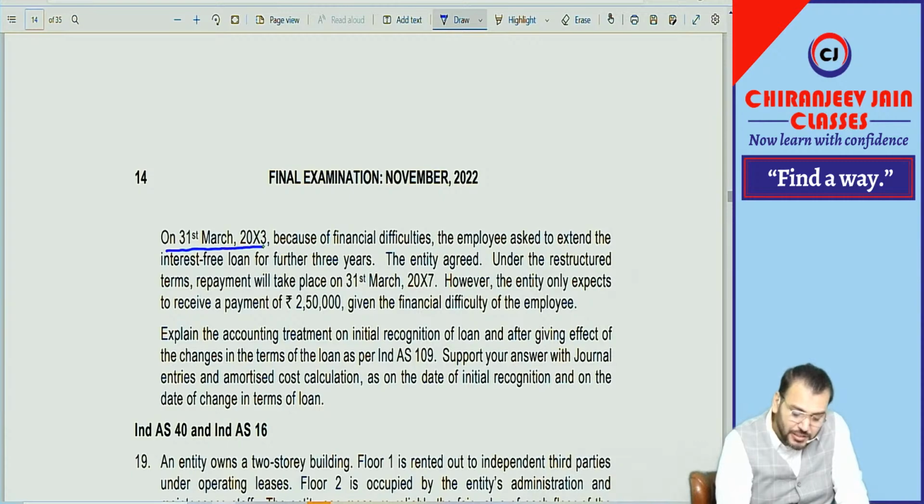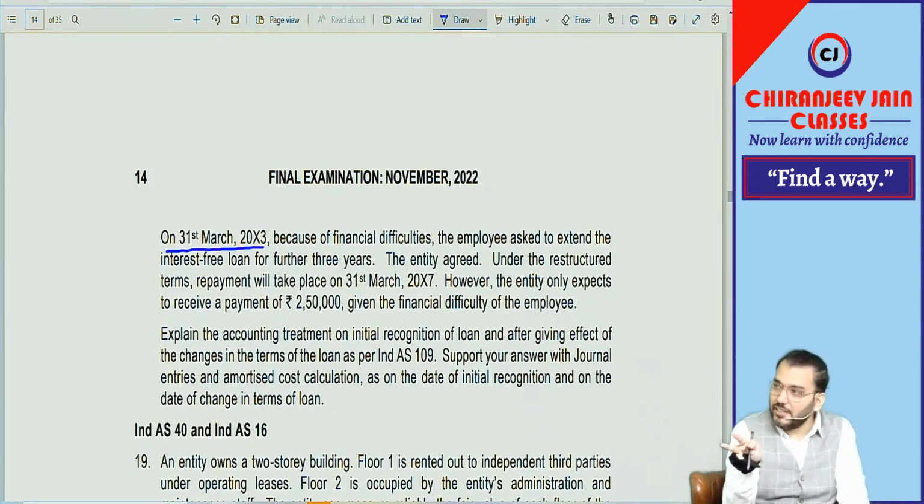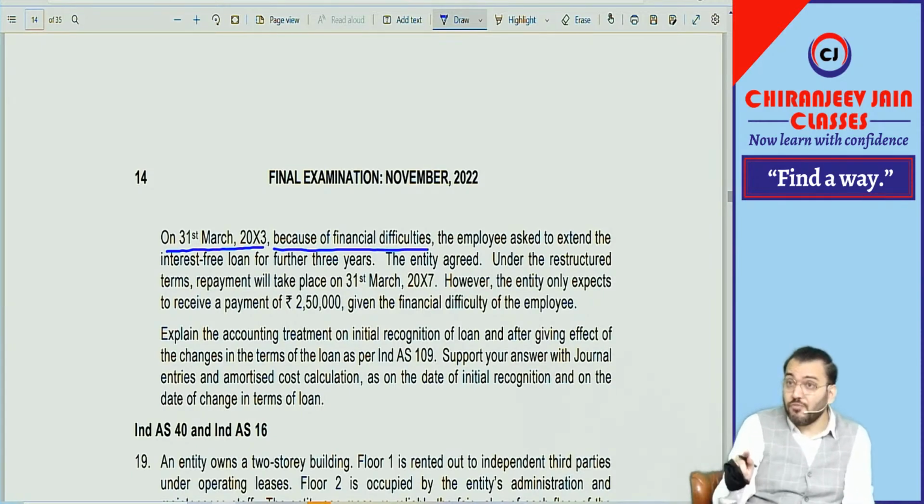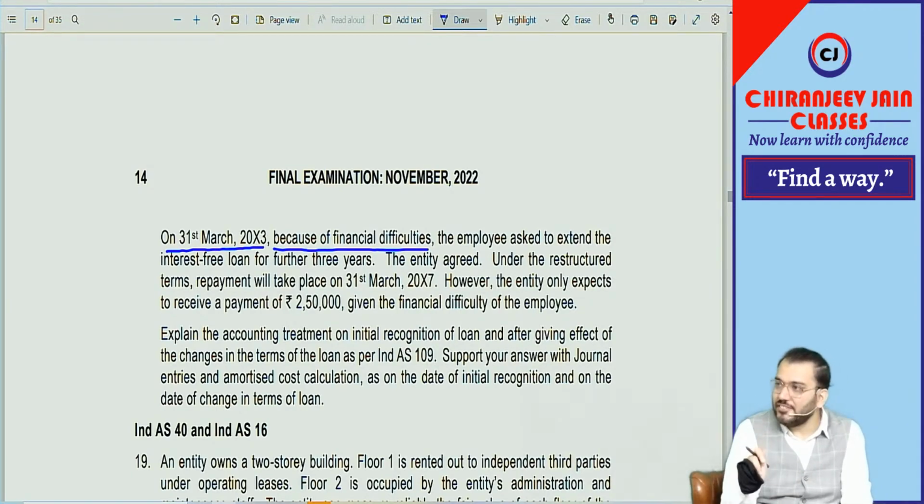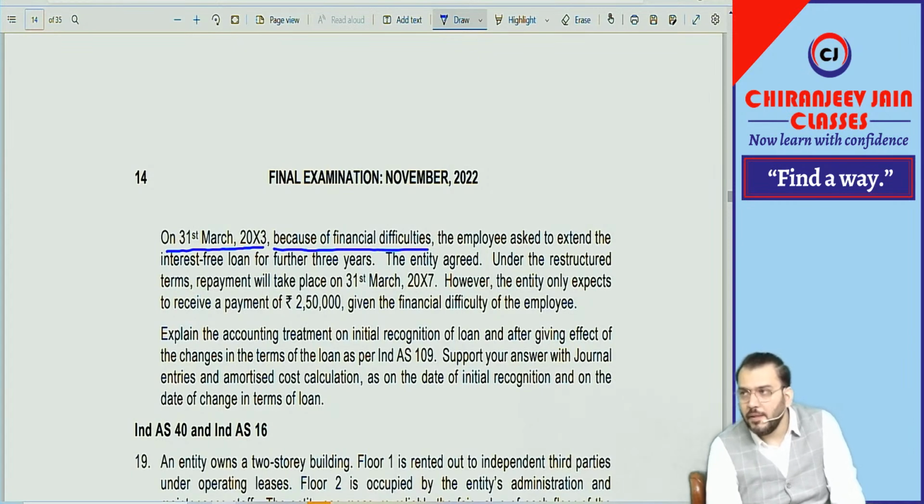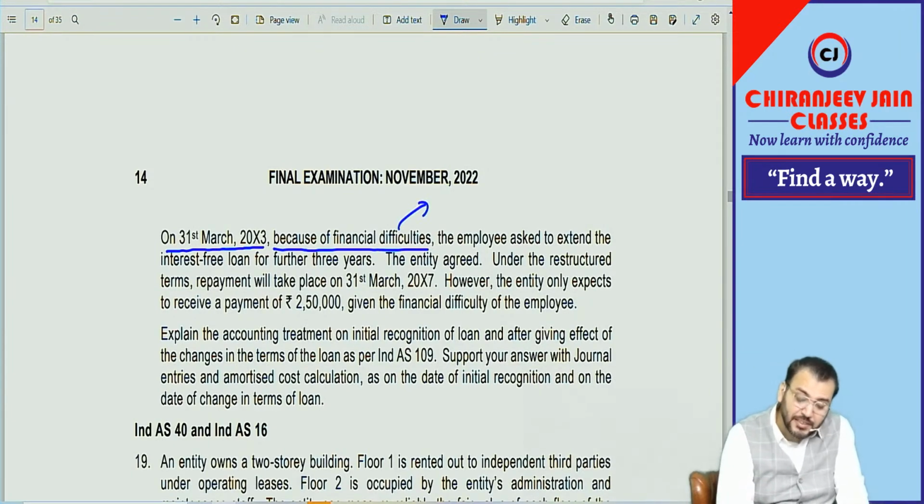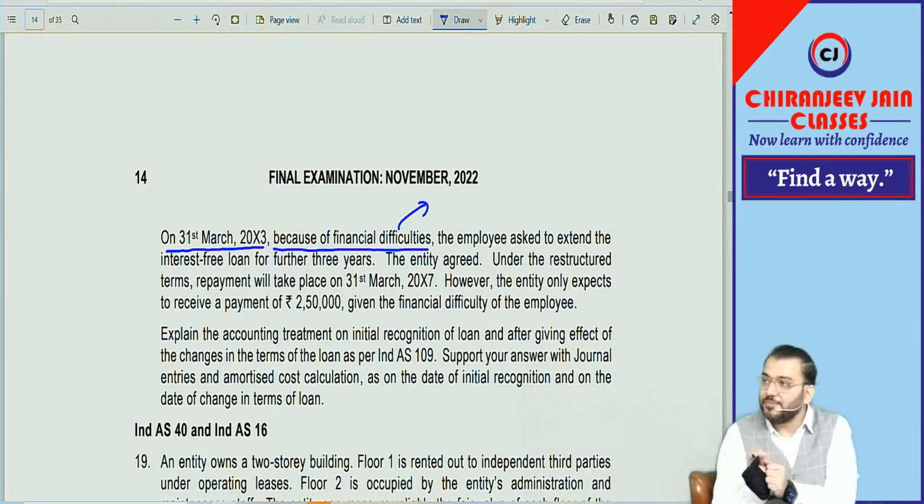On 31st March 2003, means after how many years? 2 years, na? Means at the end of the second year, because of financial difficulties of the other party, the amount is not receivable. It is an indication of what? In the books of the entity it is a financial asset. So it is an indication of impairment. Financial difficulty means there is objective evidence of impairment. Whenever there is objective evidence of impairment, we have stage 1, stage 2, stage 3. Stage 3. Remember?